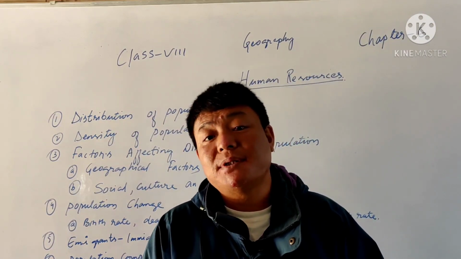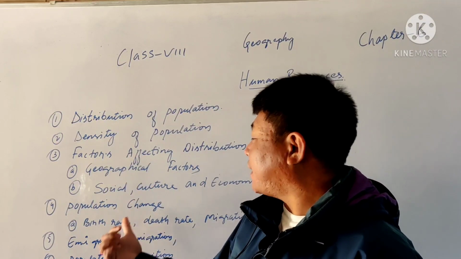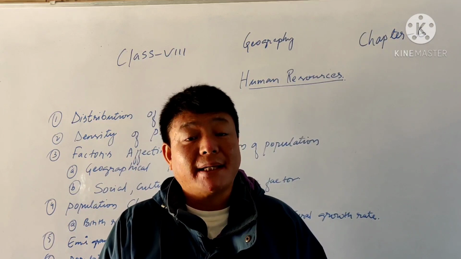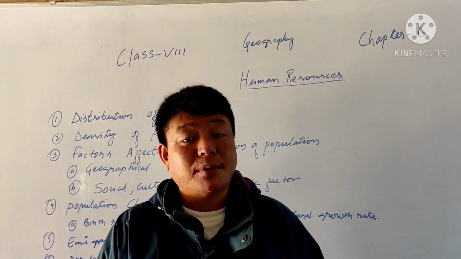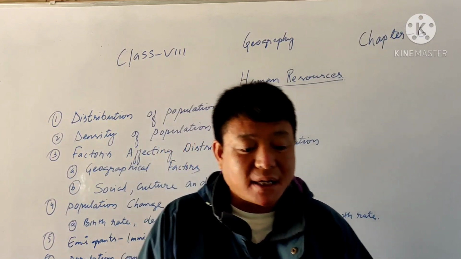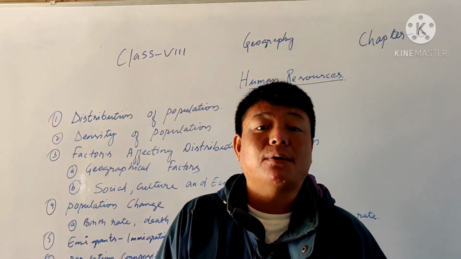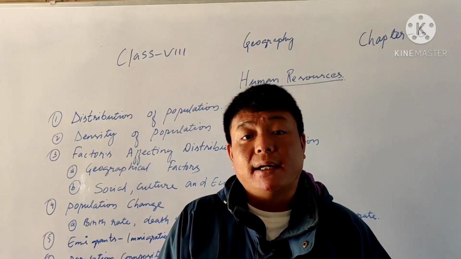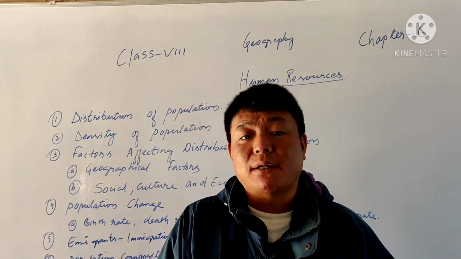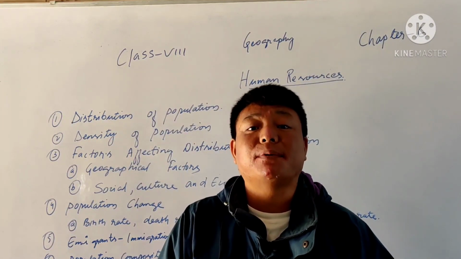There we have to see some of the important factors, like geographical factors, social factors, cultural factors, and economic factors. In China population is high, in India population is high. If you see the Sahara area in Africa, or Antarctica, the population is low. Some areas, especially like Norway, have low populations. That plays a very important role, by nature or by the suitability for people.